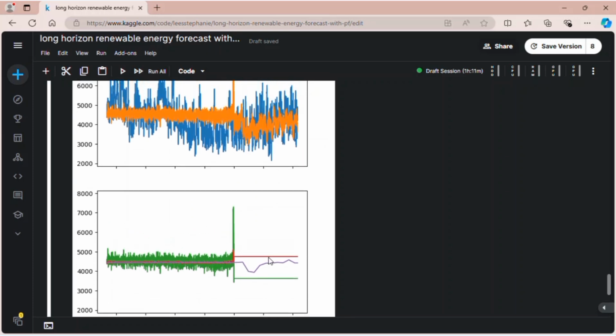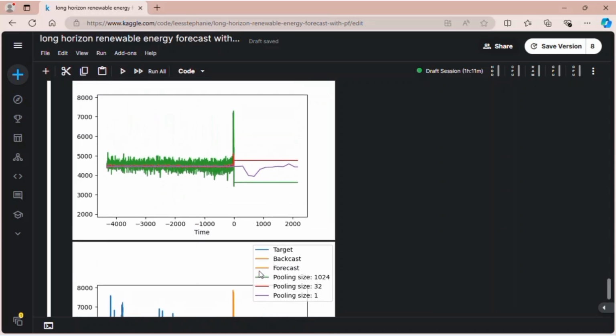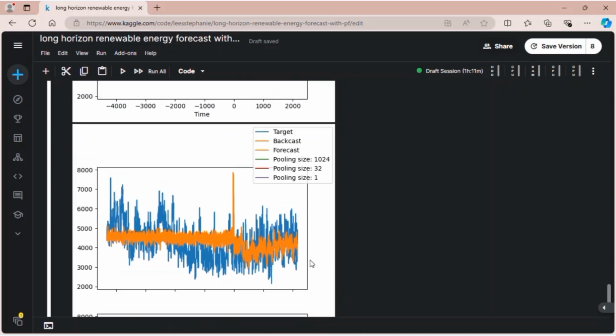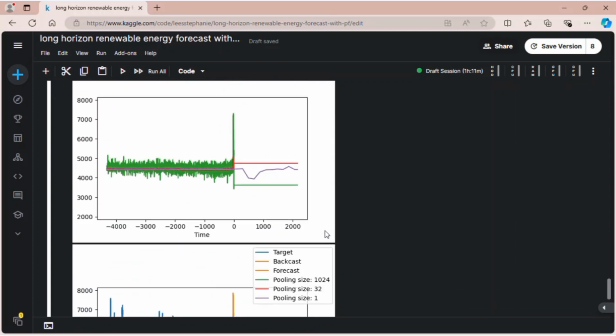Actually, because we have double plots here, they are the same. This is the first one and this is the second one. They are exactly the same. I don't know why they have two plots like that, but we can use it anyway. The purple one is from pooling size of 1. The pooling size is from the max pooling kernel size, I guess.